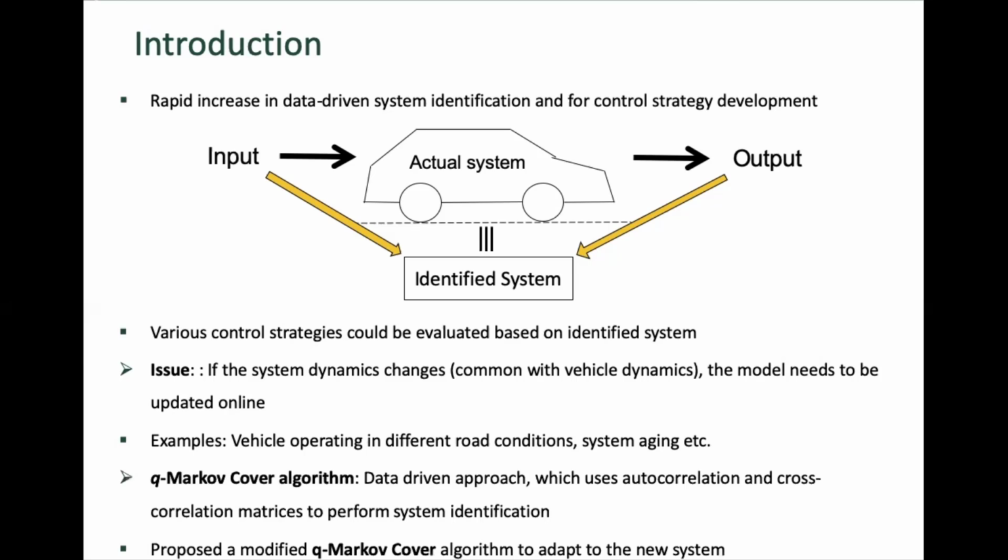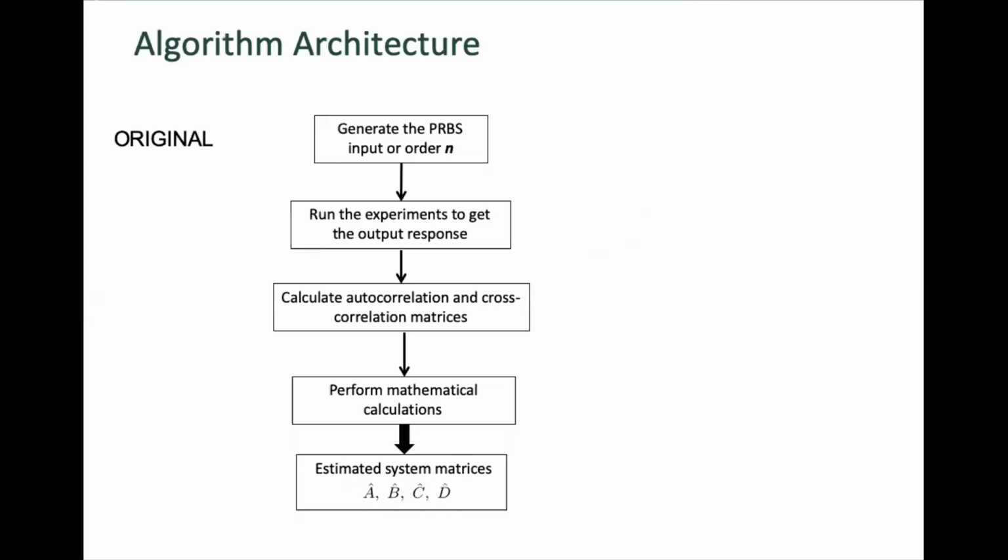So in order to deal with this problem, we have developed a Q-Markov cover algorithm. It's a data-driven approach which uses autocorrelation and cross-correlation matrices to perform system identification. For this work, we have proposed a modification to the original Q-Markov cover algorithm to adapt to the new system. The flow chart here shows the original algorithm.